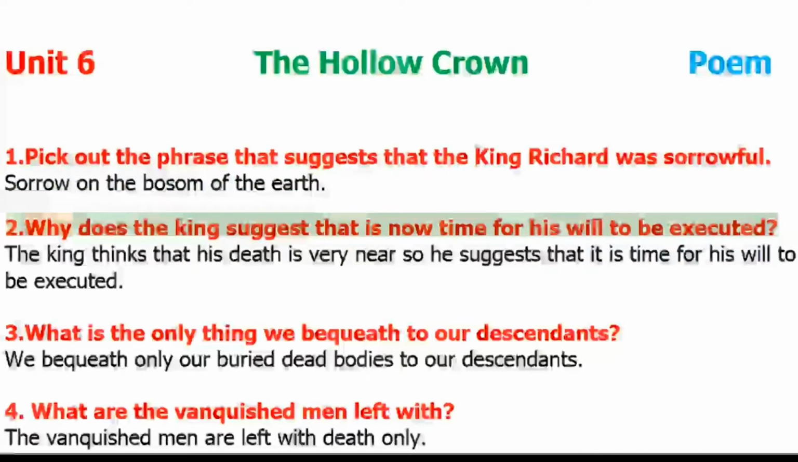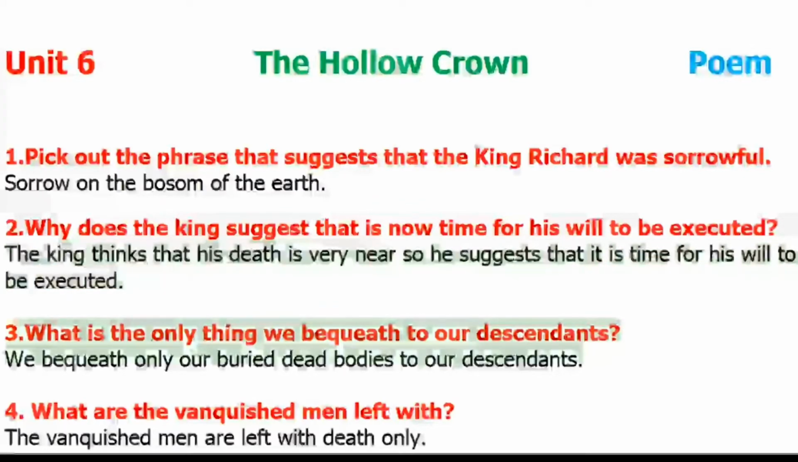2. Why does the king suggest that it is now time for his will to be executed? The king thinks that his death is very near, so he suggests that it is time for his will to be executed. 3. What is the only thing we bequeath to our descendants? We bequeath only our buried dead bodies to our descendants.